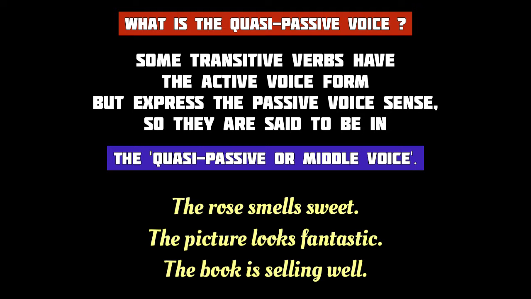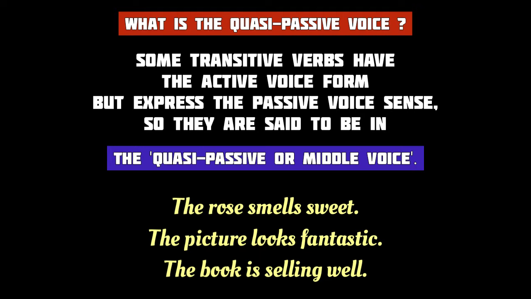Here the word quasi means almost or partly. So we understand that in quasi-passive voice the verb has the active voice form but expresses the passive voice sense. In other words, a quasi-passive verb has an active voice structure but its sense is almost passive. So quasi-passive verbs have no object.